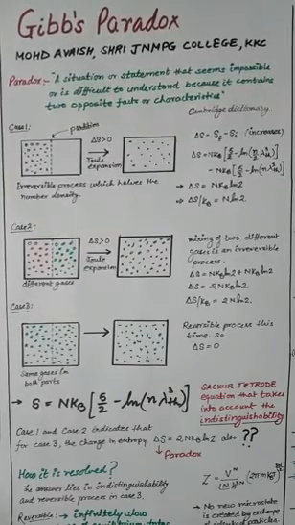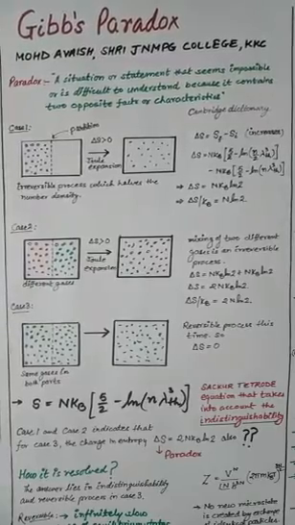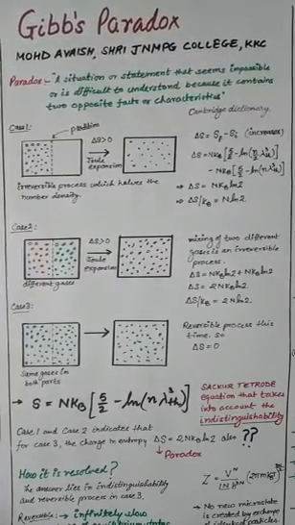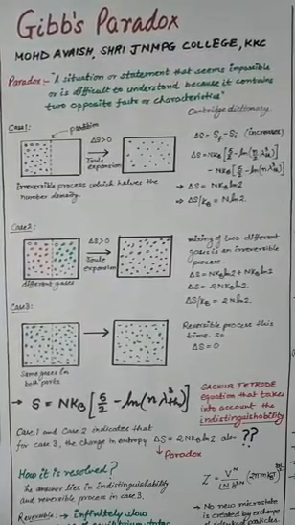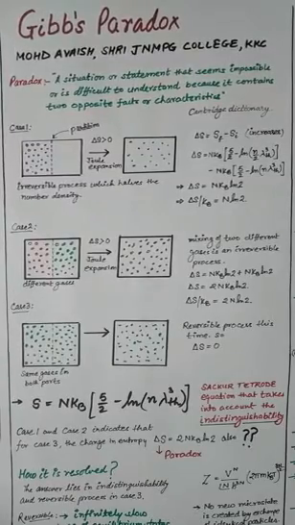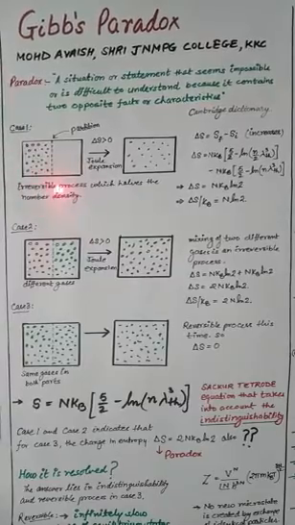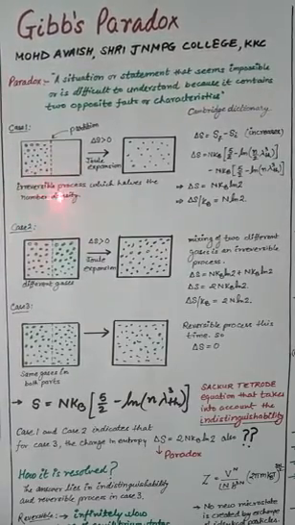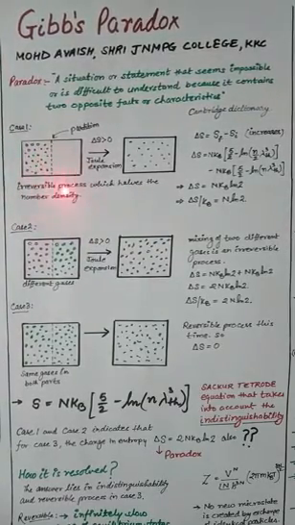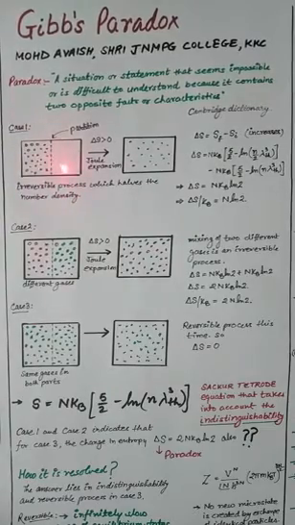Let us see that. To understand that paradox in statistical mechanics, let us consider the three cases I have shown there. In case 1, there is a container with a partition.